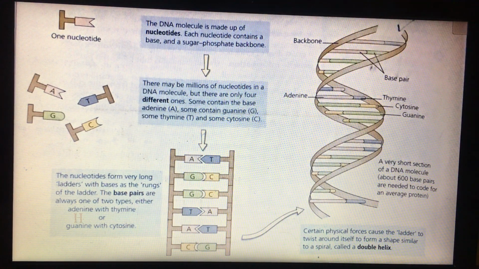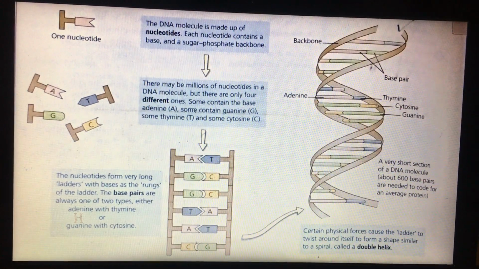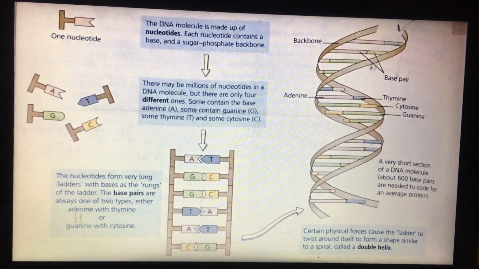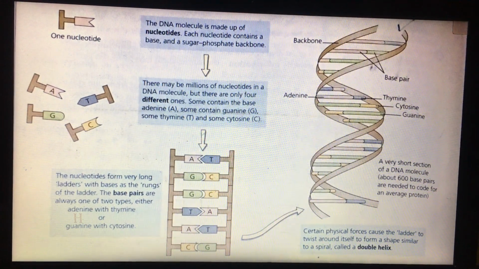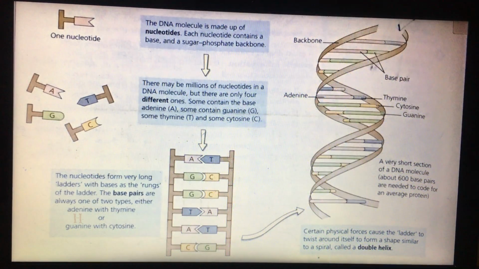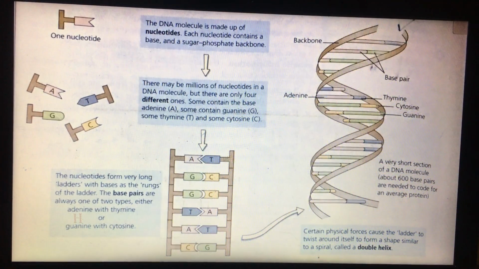The ladder is twisted because certain physical forces cause it to twist around itself to form a spiral shape.